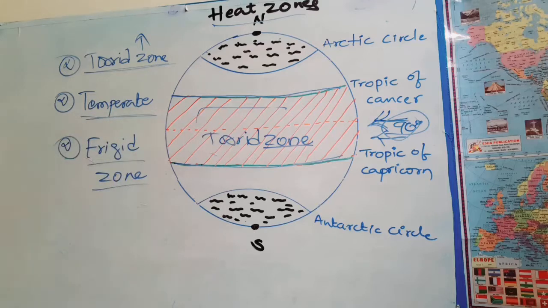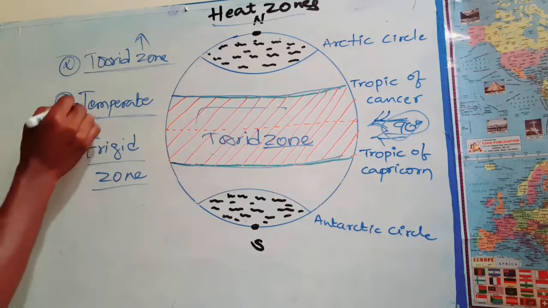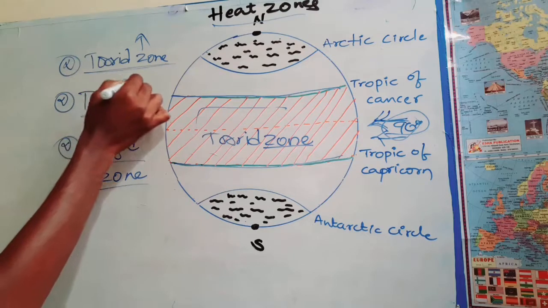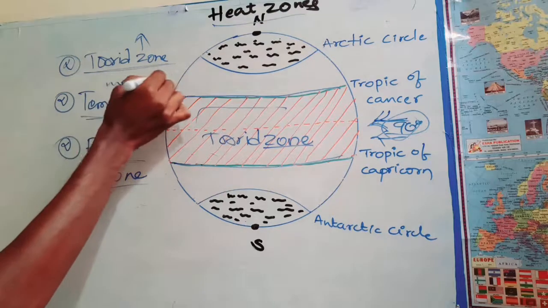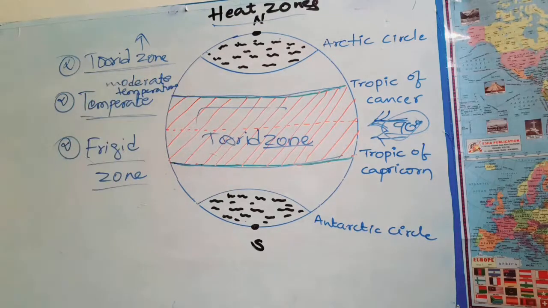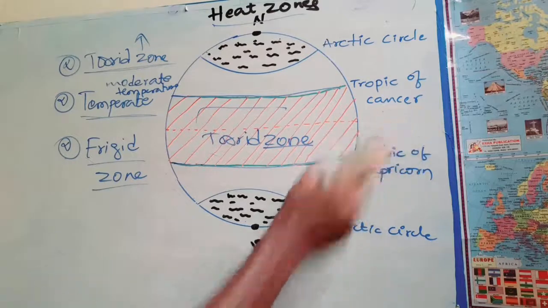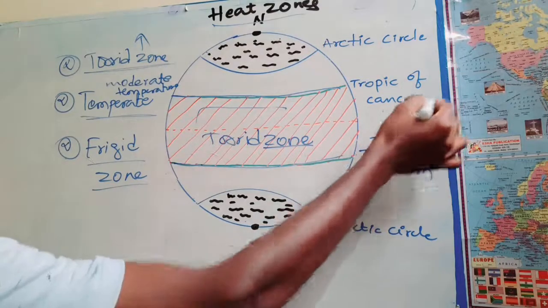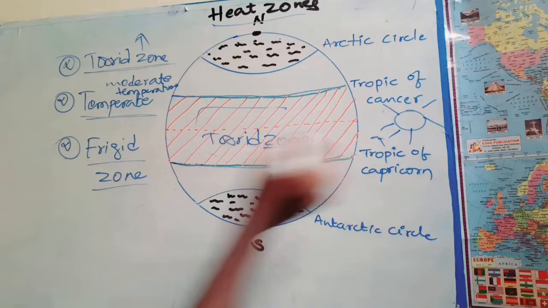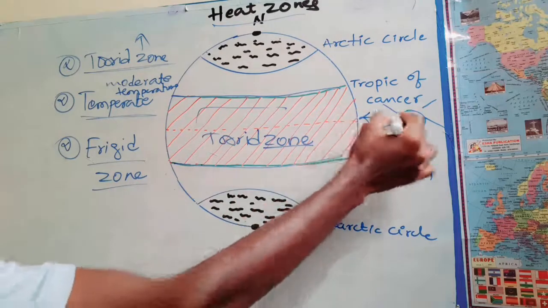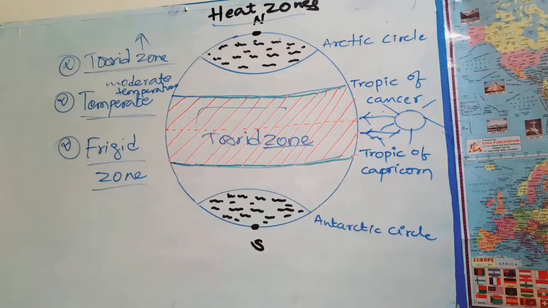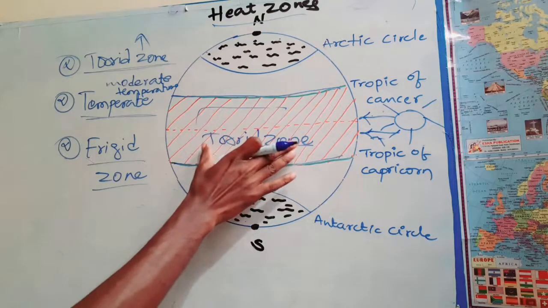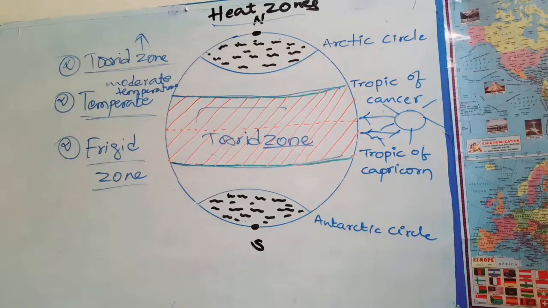What is meant by temperate zone? This is the region that has a moderate temperature. Consider here is the sun. This region receives the direct sunlight, so it is called the torrid zone, a very heated zone on the earth.